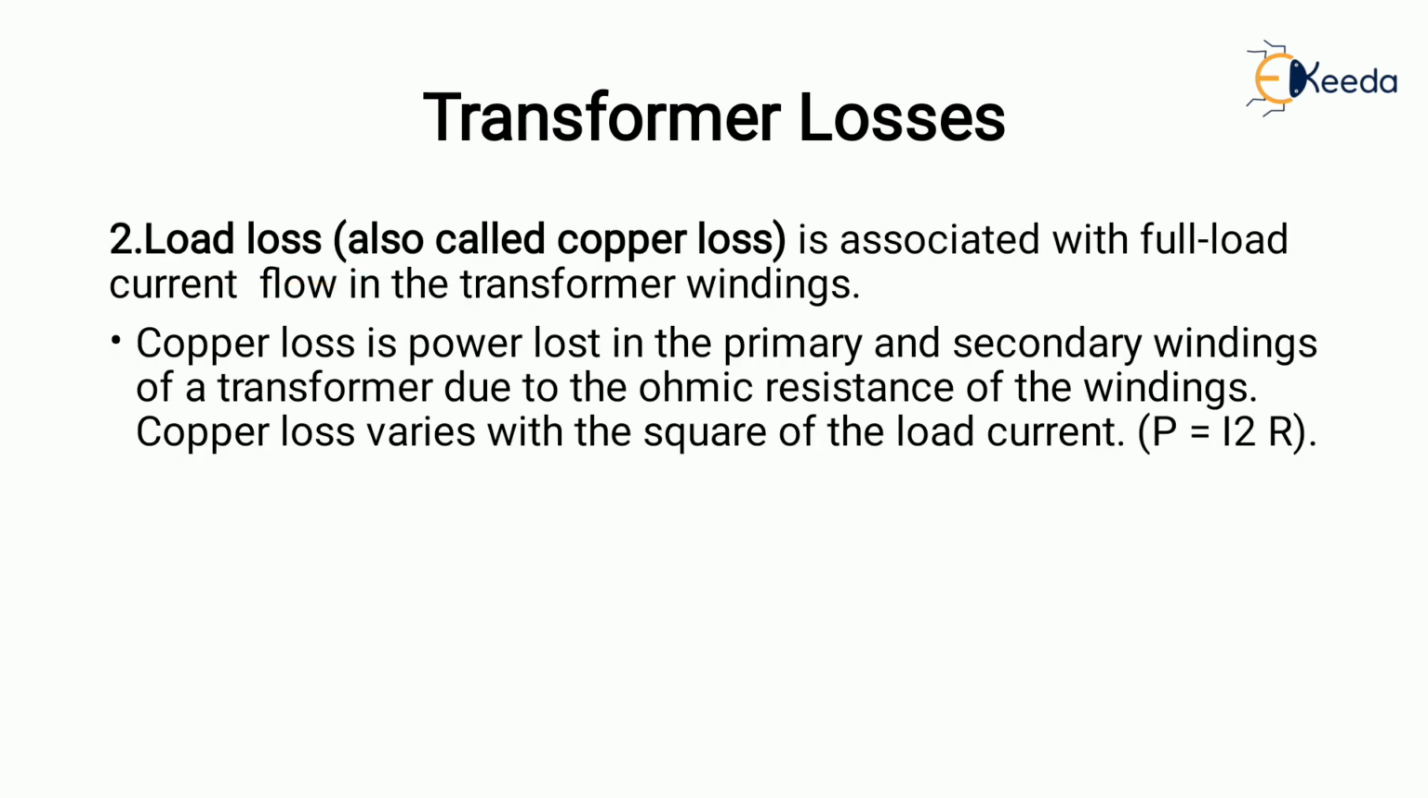Next is copper losses. Load losses are associated with the full load current flowing in the transformer winding. Copper loss is the power lost in the primary and secondary winding of the transformer due to the ohmic resistance of the winding. Copper losses vary with the square of the load current, which is given by P equals I squared R. Copper losses can be minimized by using a large copper gauge for the windings and good quality copper winding. So that's it for this video.